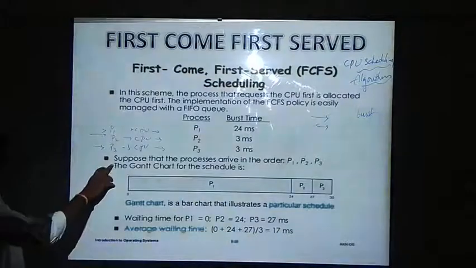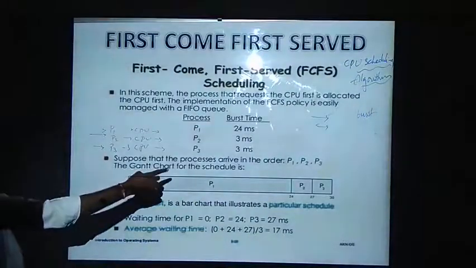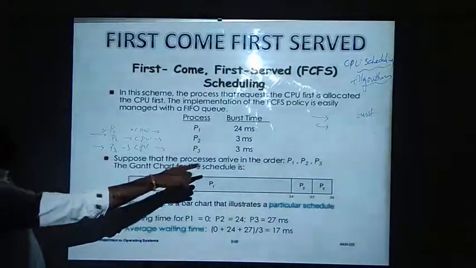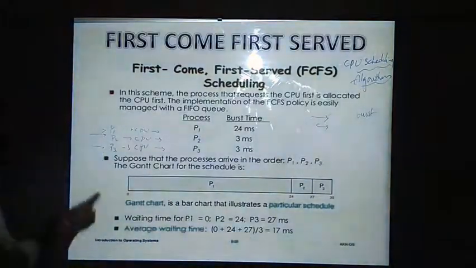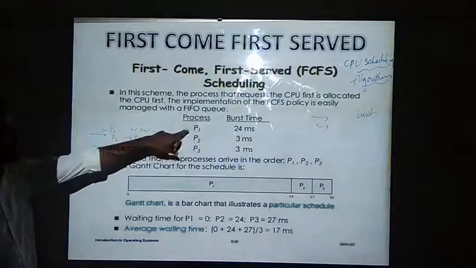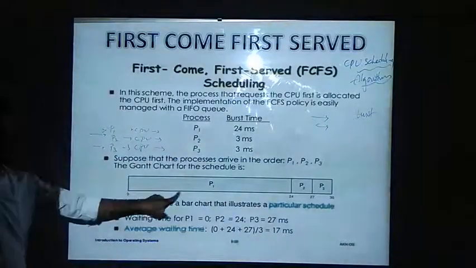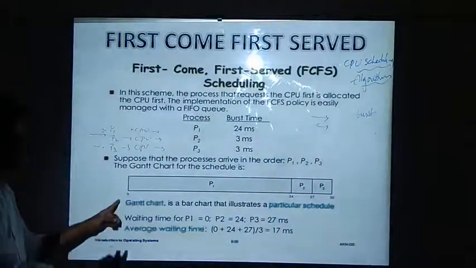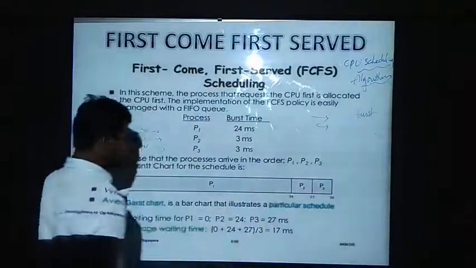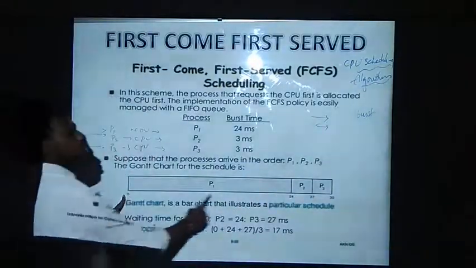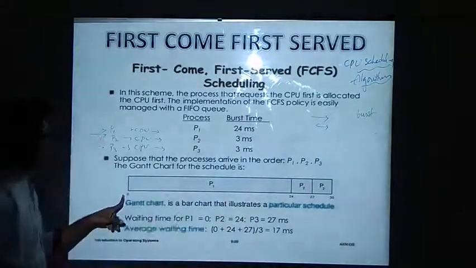See here, suppose that the processes arrive in the order P1, P2, P3. We have imagined that they are coming in this particular order. The Gantt chart will be like this. As P1 is coming first, P1 will be allocated the CPU. And it is taking 24 milliseconds to complete its execution. So 0 to 24 will be occupied by P1.